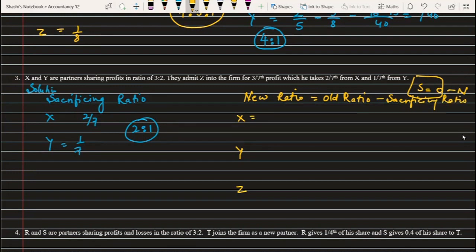So here the old ratio is 3 is to 2. So it is 3 by 5 minus 2 by 7, because this is the sacrificing of this partner. So 2 by 5 same way, and 1 by 7 minus. Okay, and since Z is getting these two from both of them, therefore it is added here. Okay, let's find it out.